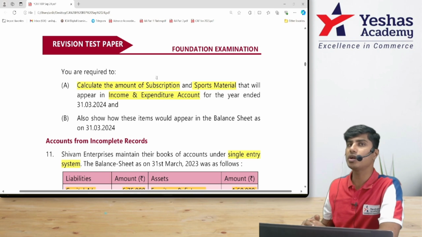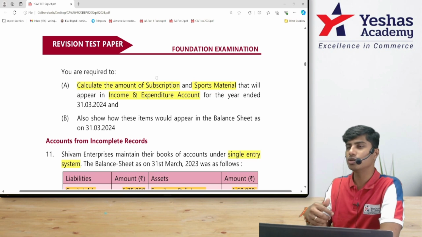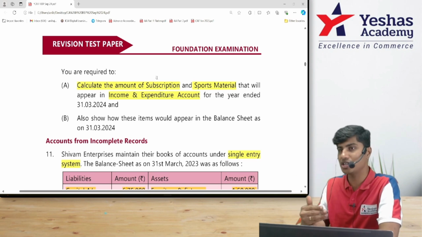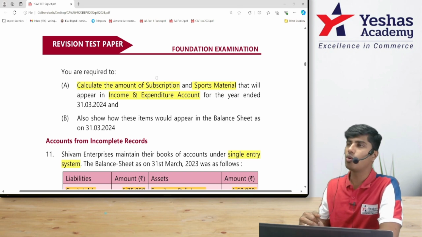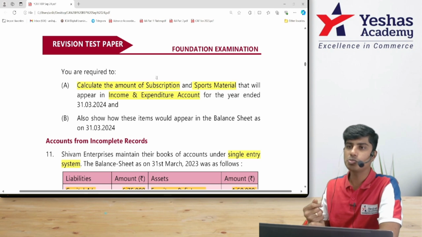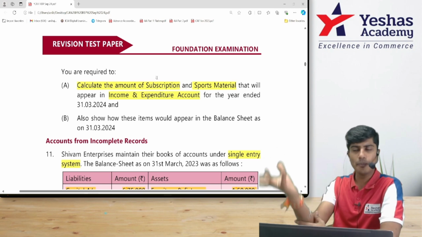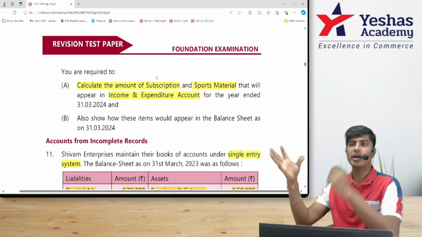Why is sports material appearing in the income and expenditure account? Because some part of the sports material is consumed. Some part of the sports material is utilized. It is like depreciation. But it's not a fixed asset to be charging depreciation. If there is furniture, we will charge depreciation. For sports material, let's say in our Sanyam Club, we have badminton, table tennis, billiards, all of these. So we buy all the sports material.